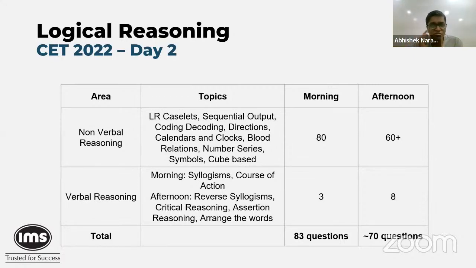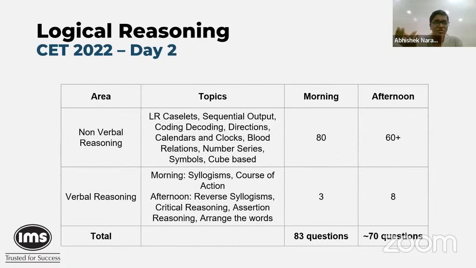So that is visible in the non-verbal reasoning part, where in the morning section, we had 80 odd questions, and in the afternoon section, we had 62 odd questions. And the slight change was the verbal reasoning part, where in the morning case, we had course of action and syllogs, which were a grand total of 3 questions.